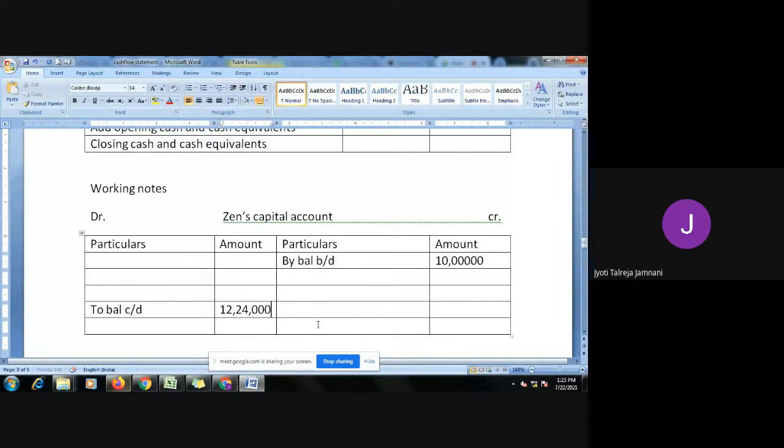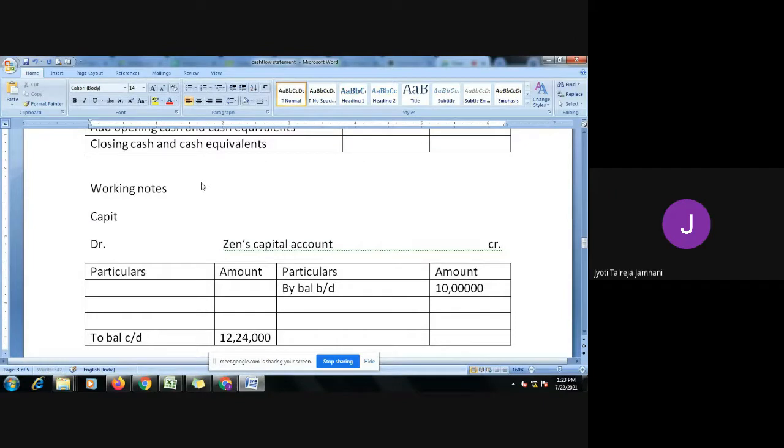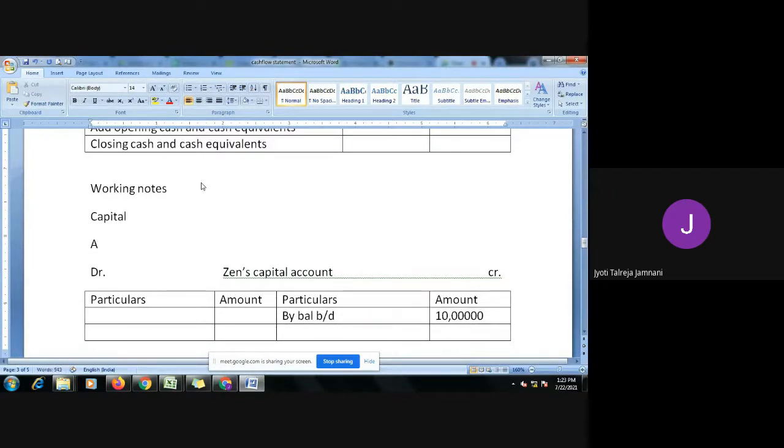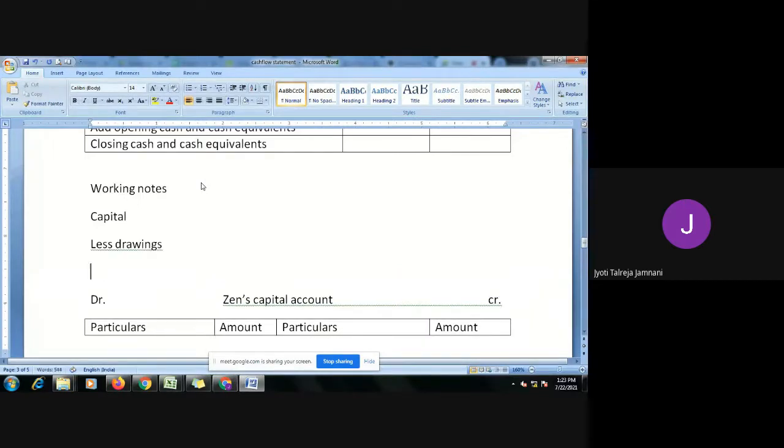Okay, opening and closing. Now, let us understand what we do to the capital. I hope all of you are practicing balance sheet problems. If you remember the balance sheet, we will have capital. To this, we add less drawings and we add net profit, and then we get the final amount of capital. All of you agree with this? We have done this in lots of sums of final accounts. Yes, ma'am. With this logic, I will teach you first, then I will take you to the account.